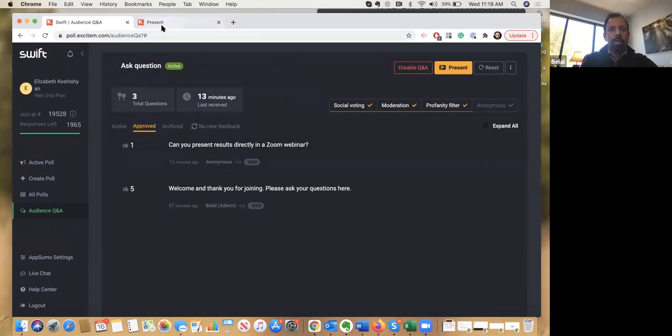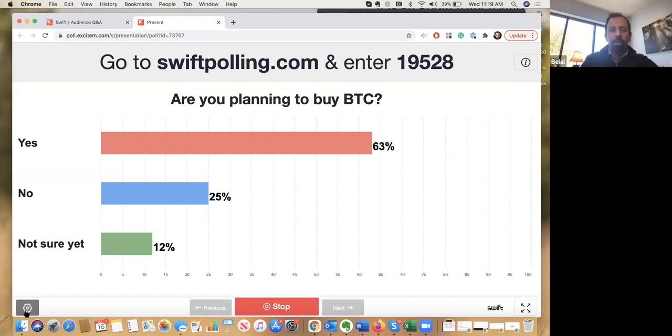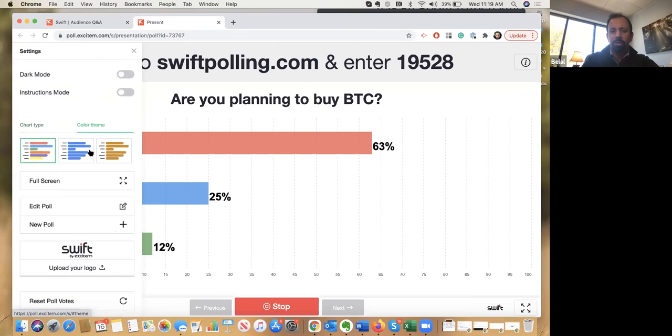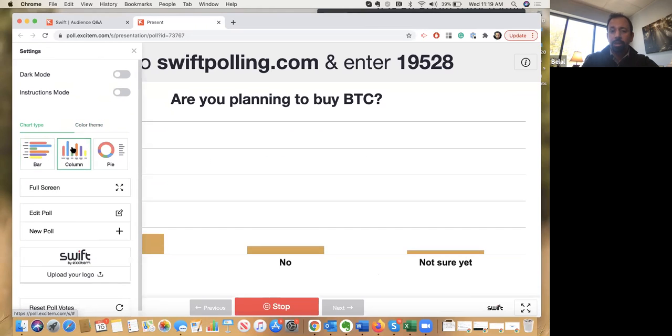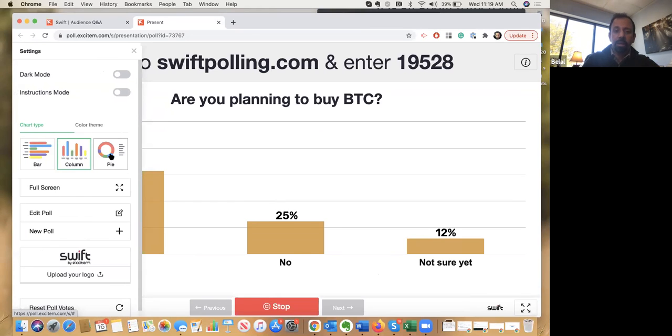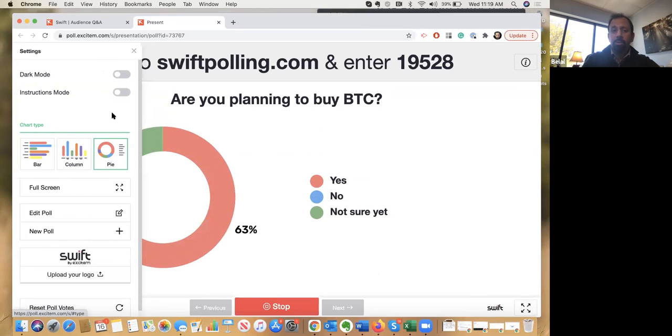Okay, now one last feature thing that we can just go over quickly. In this presentation style, you'll have the ability to have different themes, like colors that you can choose. You have the ability to have different chart types. So you can have bars, or you can have it as columns. You can have it as pie charts. So there are many different ways that you can actually select this.